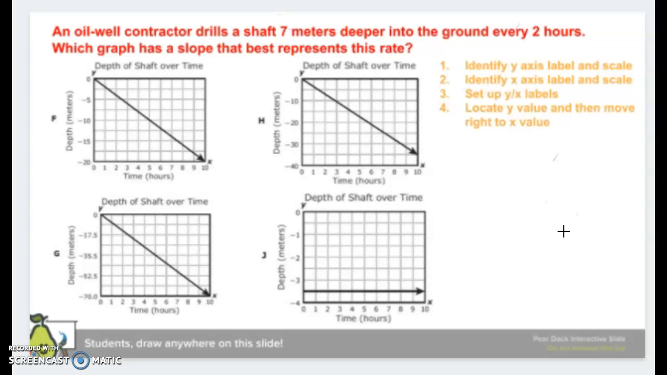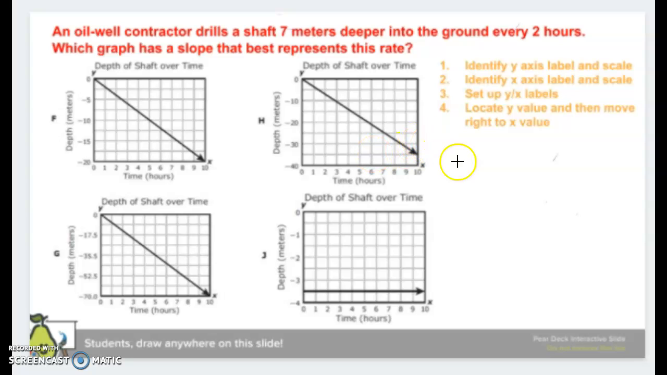If we follow the steps set up here, I'm going to identify my y-axis label, which is meters. Then I'm going to look at what my scale is being counted by. Notice how each graph has a different scale for the y-axis. Next, I'm going to identify my x-axis label. My x-axis is time in hours. Notice how my scale is the same for each of my graphs.